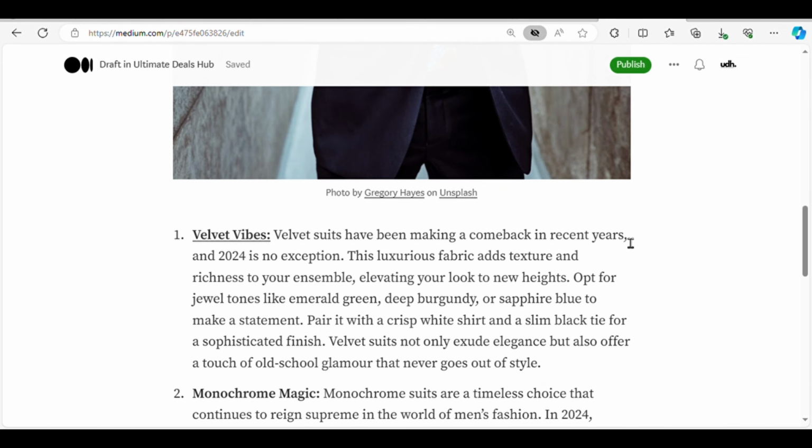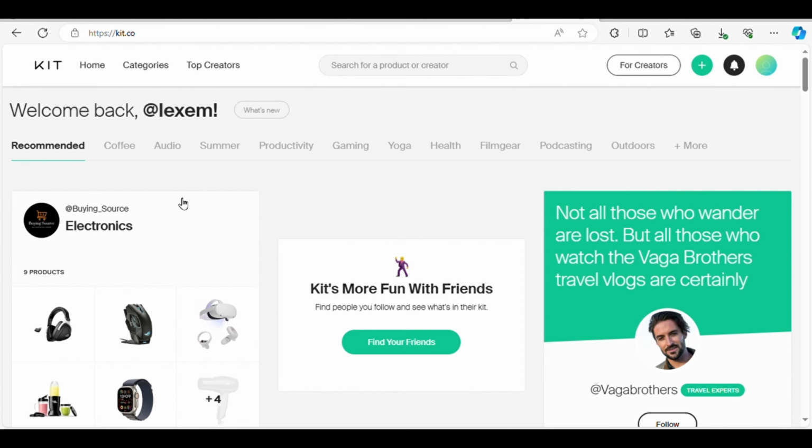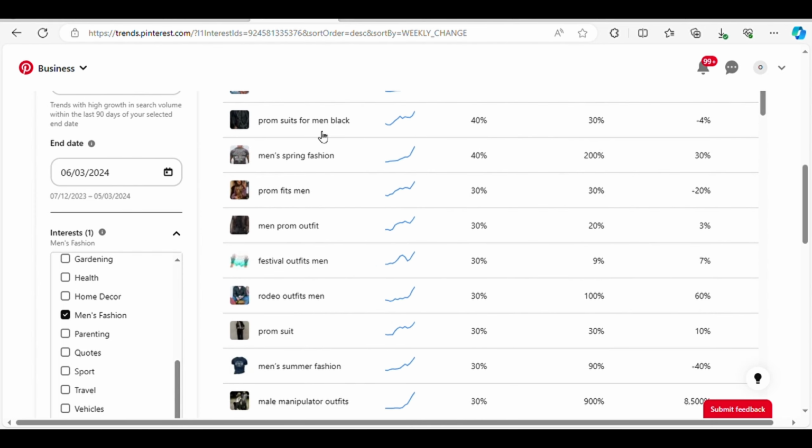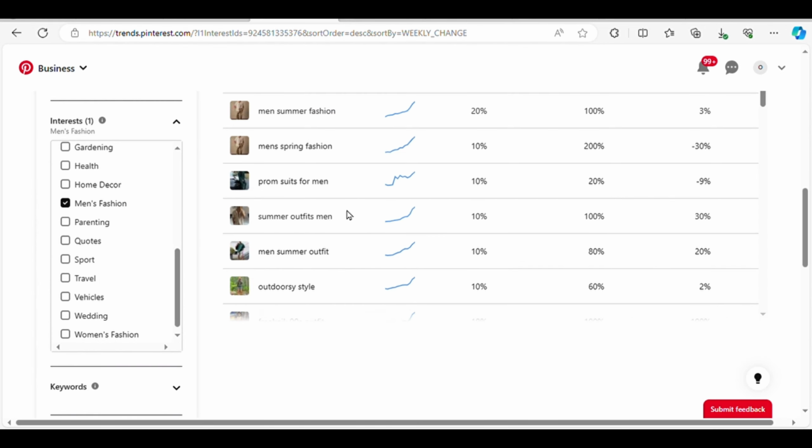And that's it. With just a few simple steps, we've created a revenue-generating content piece using the power of AI and affiliate marketing. Remember, success won't happen overnight, but with consistent effort and strategic content creation, you can build a lucrative income stream through affiliate marketing.